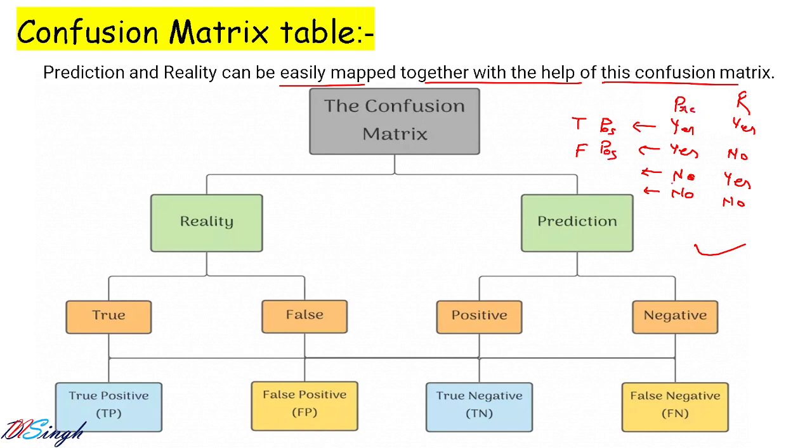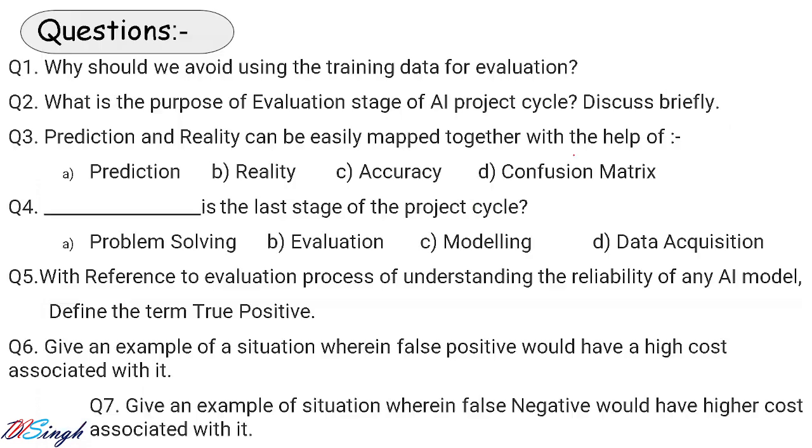Here you have prediction and reality are not same, so first word you have false, and the second word will depend on the prediction value, that is no, so here you have what? False negative. Then here you have prediction and reality value same, so you will have true, and prediction value as no, so the second word will be negative. I hope it is very clear how to write these values.